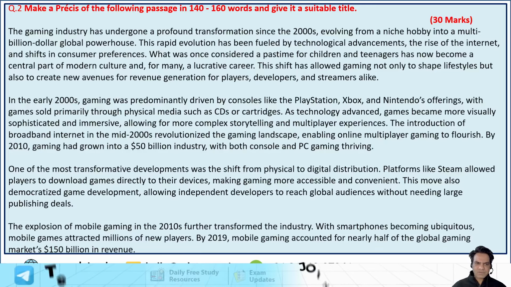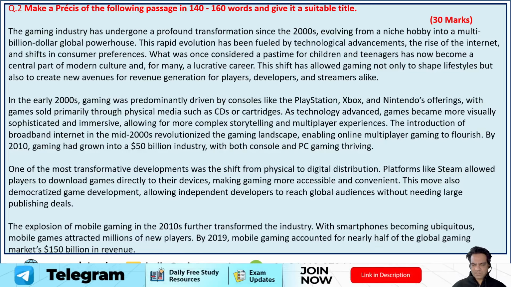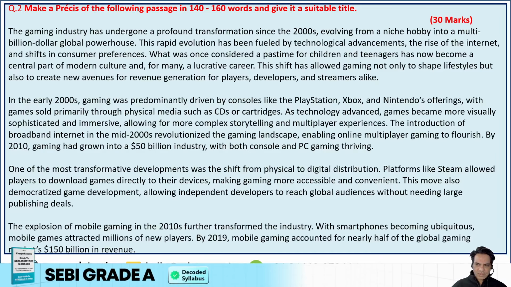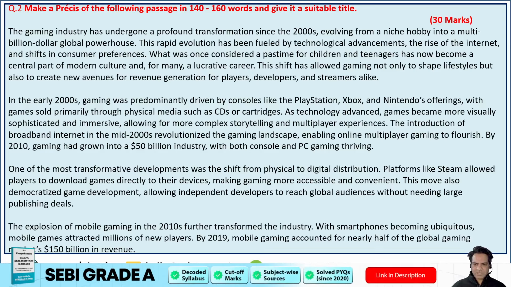Earlier in 2000, gaming was predominantly driven by consoles like PlayStation, Xbox and Nintendo's offerings with games sold primarily through physical media such as CD or cartridges. But in the mid 2000s, broadband internet revolutionized the gaming landscape, enabling online multiplayer gaming to flourish. By 2010, gaming had grown into a $50 billion industry with both console and PC gaming thriving.